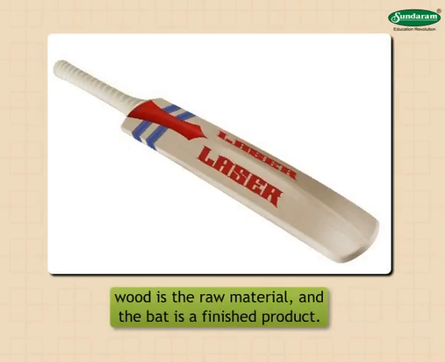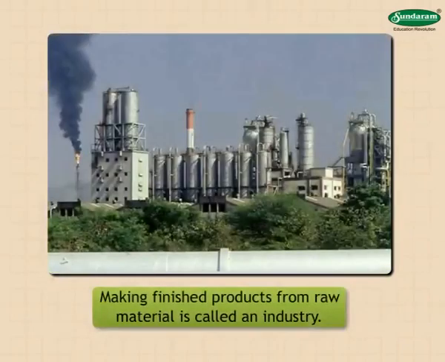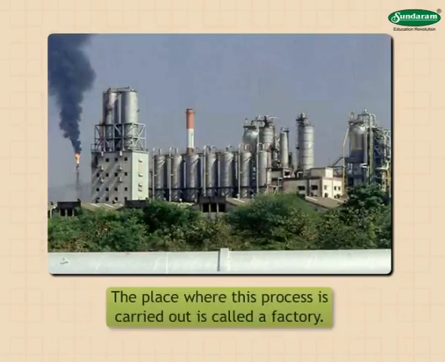We make several changes in the raw material when we make other articles too. Making finished products from raw material is called an industry. The place where this process is carried out is called a factory.